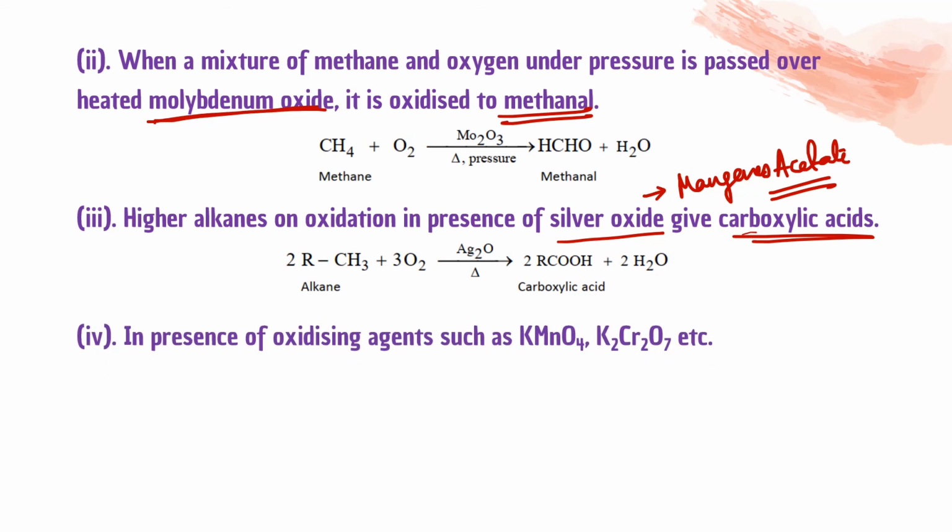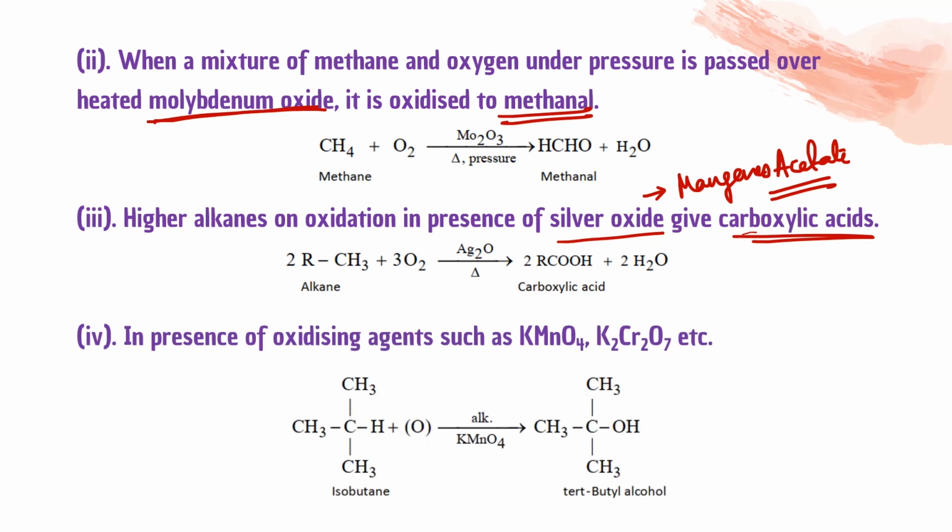In presence of oxidizing agents such as KMnO4, K2Cr2O7, etc. Also, if there is a tertiary hydrogen, that will just give you alcohol. It can't convert into the acid. Acid is not possible by converting the tertiary hydrogen. Yes.